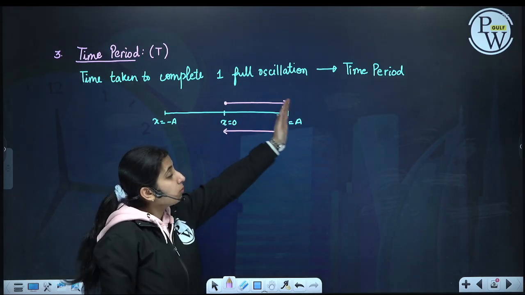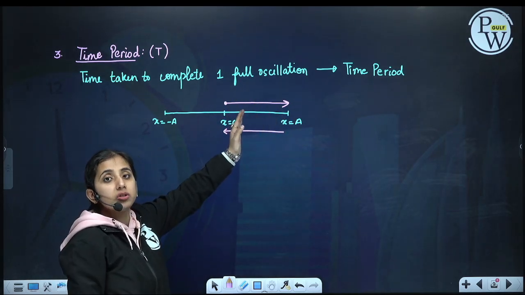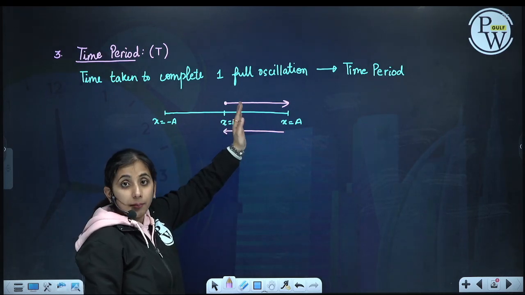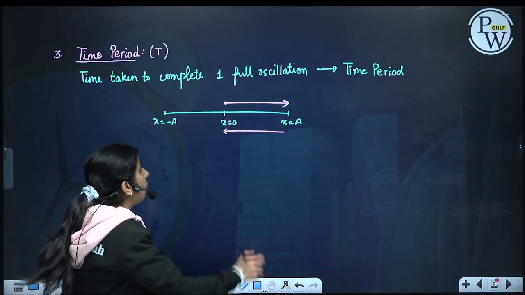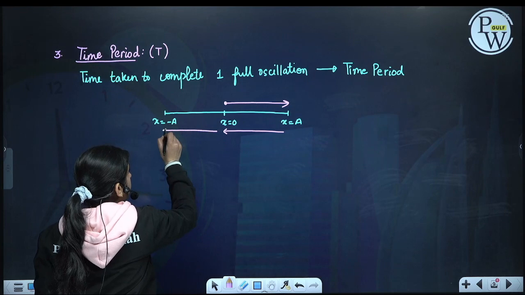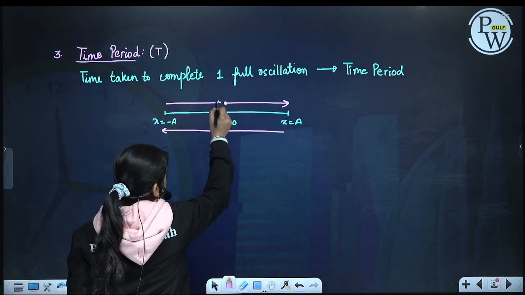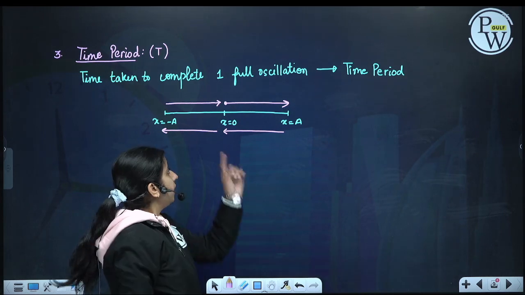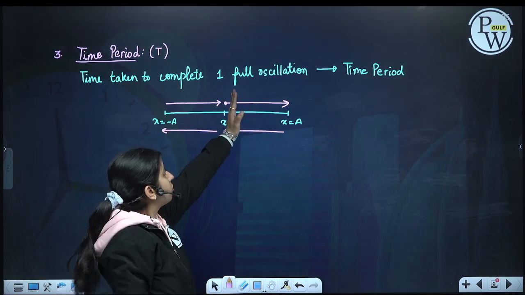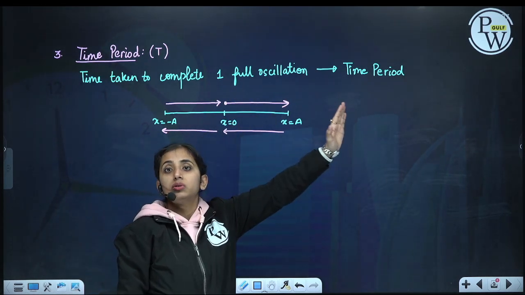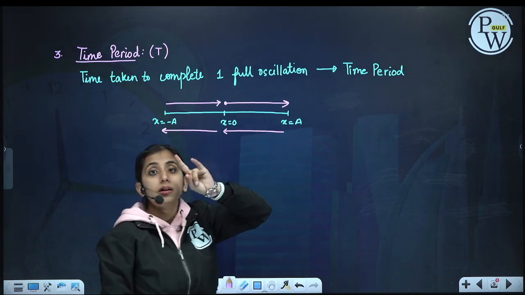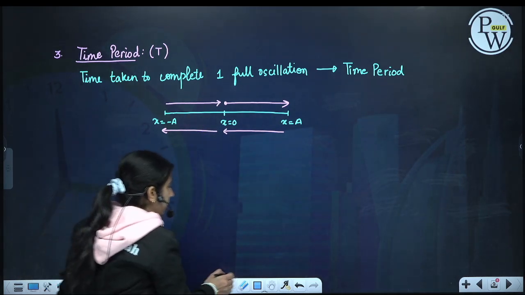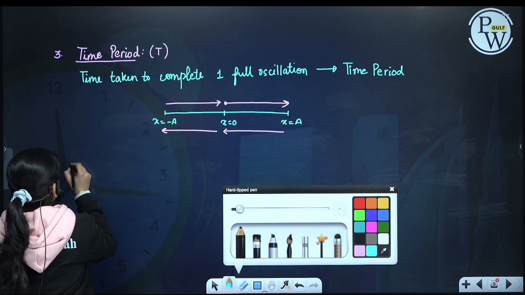If I go from this to this, I'm back at the mean position, but I'm not going again in the same direction. I'll go to the other side and come back. Now I'll execute what I was doing from the starting, and this is one complete oscillation.